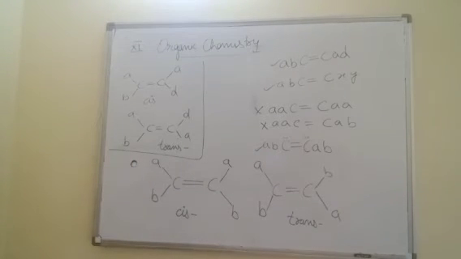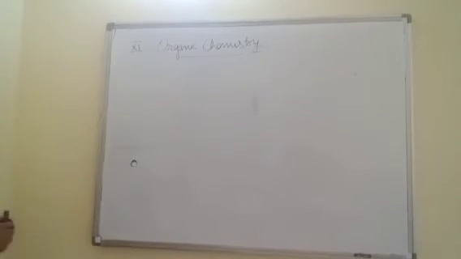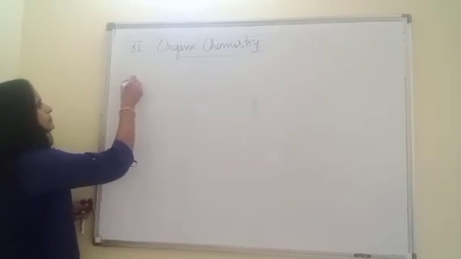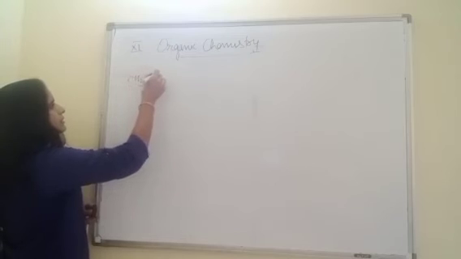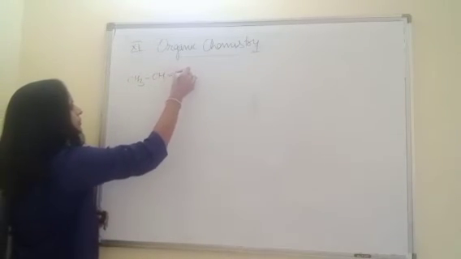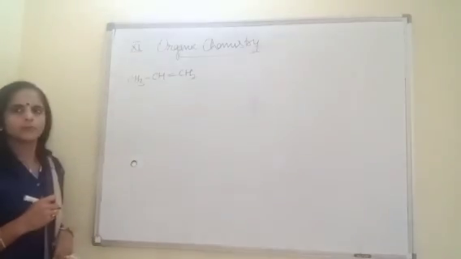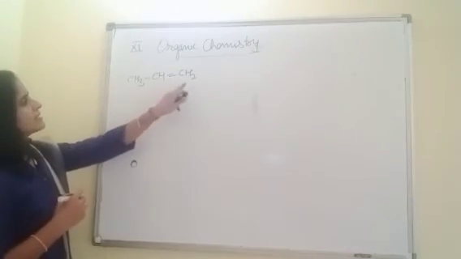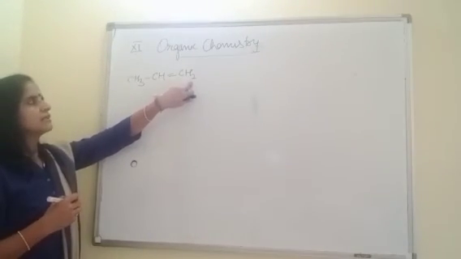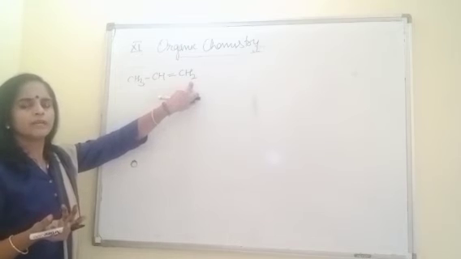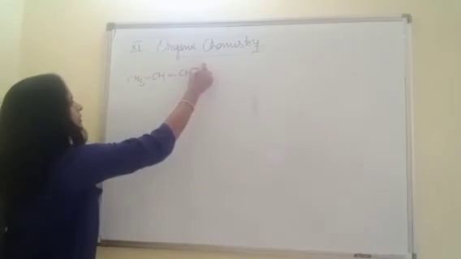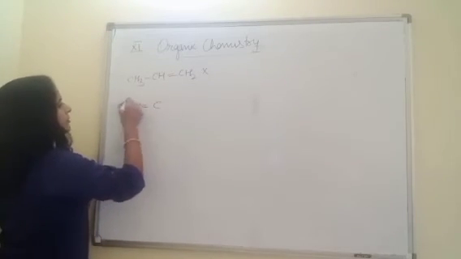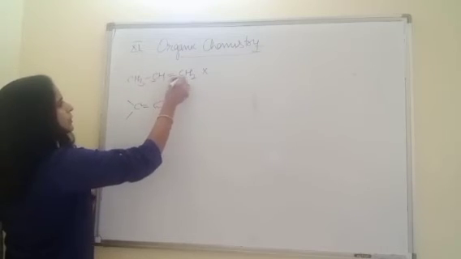Now check a few examples. Like, beta, I am taking propene, CH3, CH double bond, CH2. As here these two groups are the same, we will not get cis-trans isomerism. No chance. Because if I draw this first, these are the two double bonded carbons.